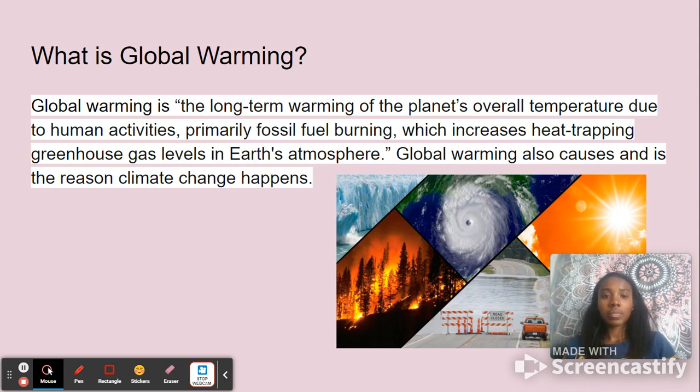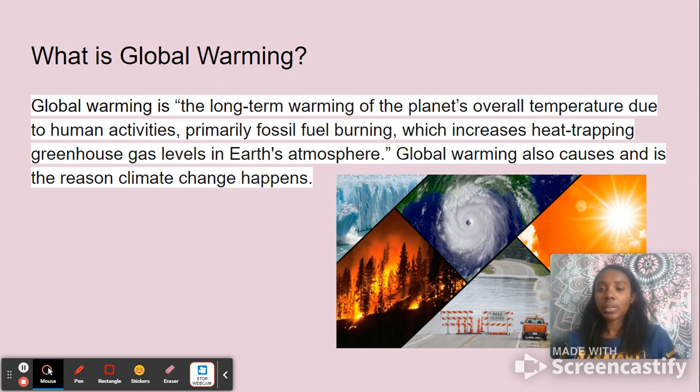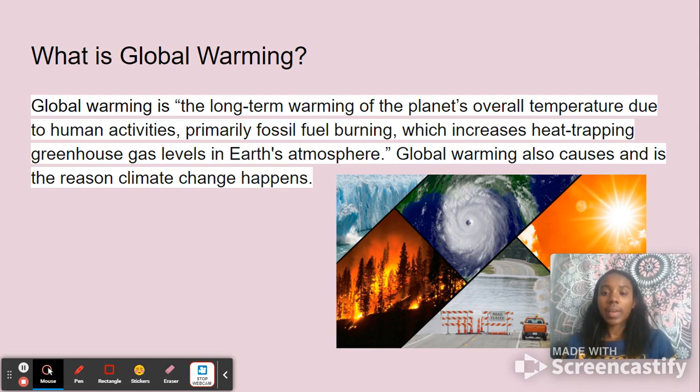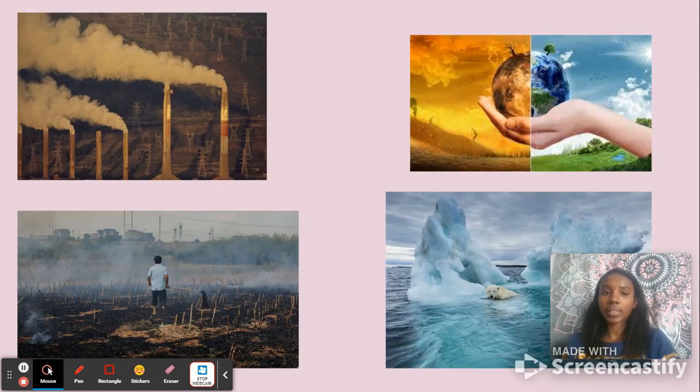What is global warming? Global warming is a long-term warming of the planet's overall temperature due to human activities, primarily fossil fuels burning, which increases heat-trapping greenhouse gas levels in Earth's atmosphere. Global warming also causes, and is the reason, climate change happens.